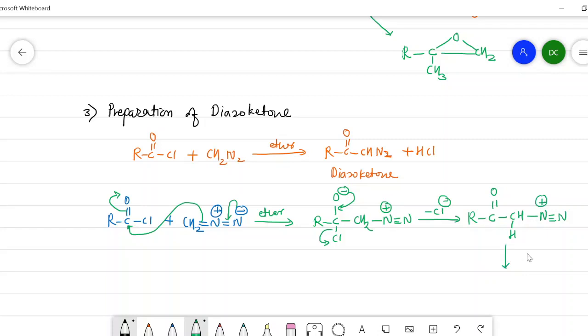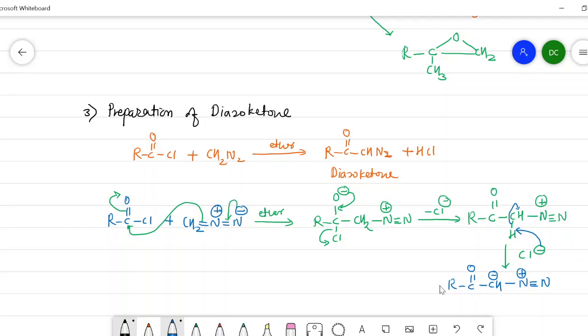Now the nucleophile Cl minus abstracts this hydrogen from the carbon, because this hydrogen is acidic, as the carbon is attached to nitrogen and here C double bond O. Due to the abstraction of this hydrogen, the negative charge comes on this carbon and it converts into RCO, CH negative, then N triple bond N. Here there is a positive charge.